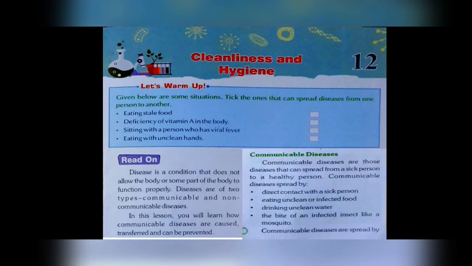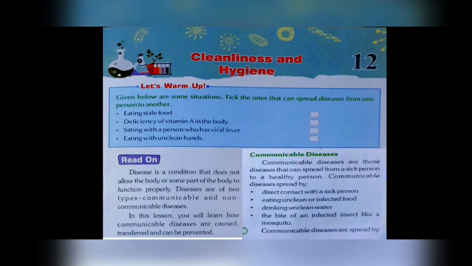Sitting with a person who has a viral fever. Yes, if somebody is having a viral fever, that viral fever can be spread from one person to the other person. So put a tick over here. Eating with unclean hands. Yes, if we are eating with unclean hands, then also the disease will be spreading from one person to the other person.